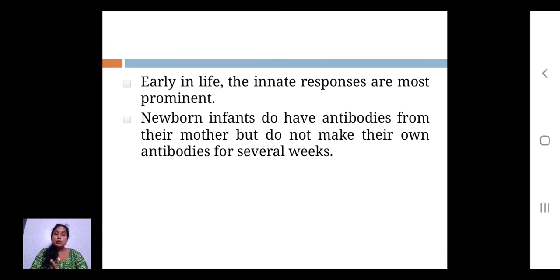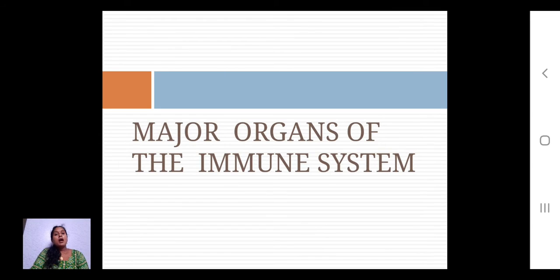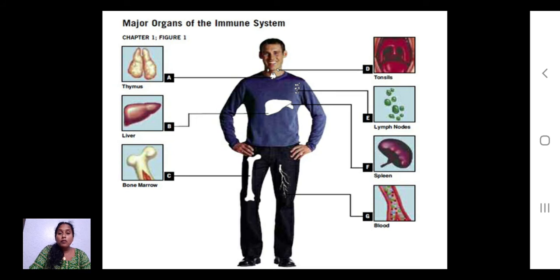Mother to fetus immunity is helpful during the childbirth time, and for several weeks they have to be protected through the innate immunity. Now we have to discuss the major organs of the immune system. There are 7 important organs involved in your immune system. Which are they? Thymus, liver, bone marrow, tonsils, lymph node, spleen and blood. These are the 7 important organs that are helpful for your immune system.